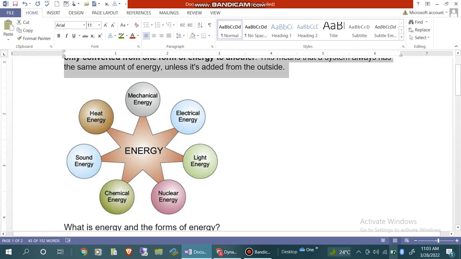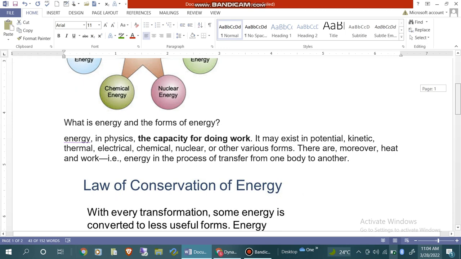You can see that it has seven types of energy. First is mechanical energy, electrical energy, light energy, nuclear energy, chemical energy, sound energy, heat energy. Now we discuss what is energy.